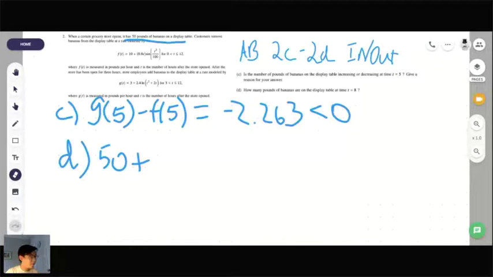Okay, so 50 plus the integral from what to what? Okay, I see 0 to x. Let's be a little bit more specific here. It's asking how many pounds of bananas are on the display table at time t equals 8, right?